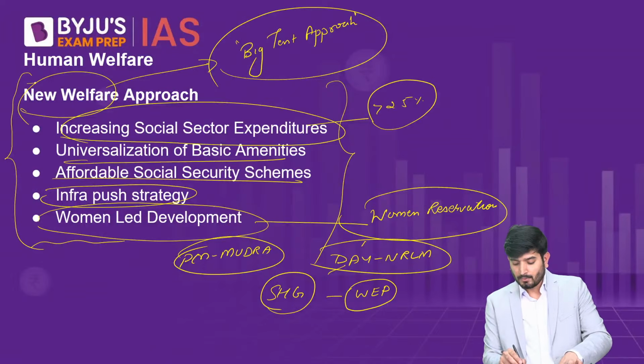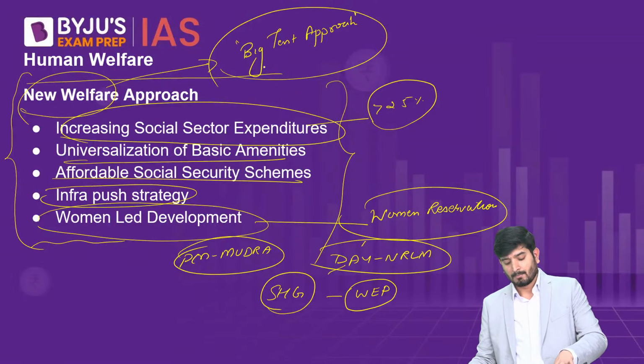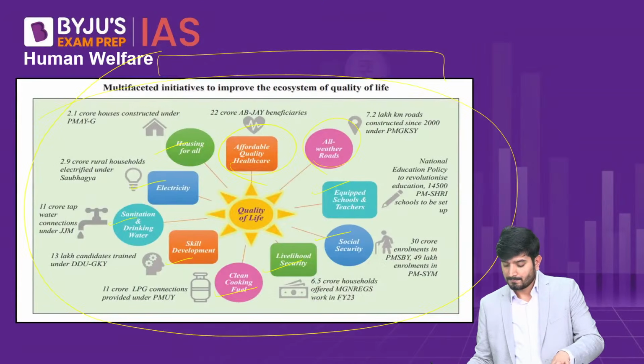So this is a new welfare approach, and in this new welfare approach, these are the broad pillars: increasing social sector expenditure, also ensuring the efficiency of social sector expenditure through schemes like Jan Dhan Aadhaar Mobile, direct benefit transfer, universalization of basic amenities, all the basic amenities under the big tent approach, and affordable social security schemes. We have seen how the three most important social security schemes are Atal Pension Yojana, Pradhan Mantri Jeevan Jyoti Bima Yojana, and Pradhan Mantri Suraksha Bima Yojana. Infrastructure push strategy across the spectrum, all kinds of infrastructure are being given emphasis, and women-led development. So all of them are increasing the welfare of the people, the welfare of the economy, and therefore ensuring the resilience